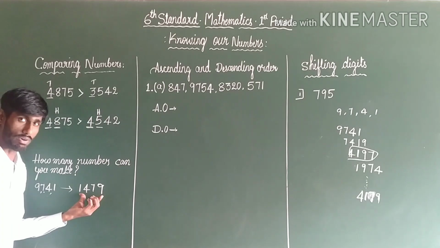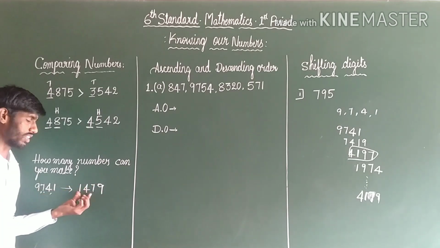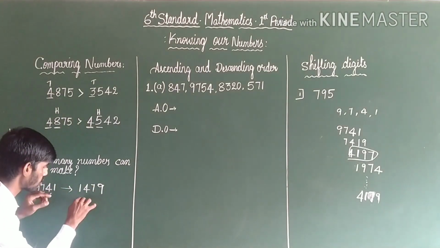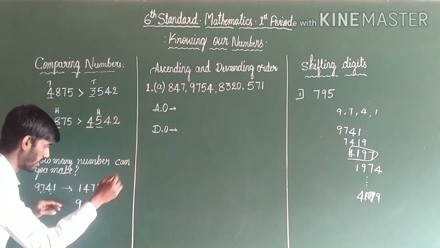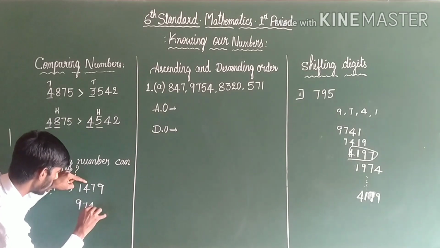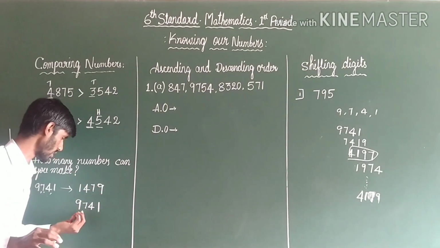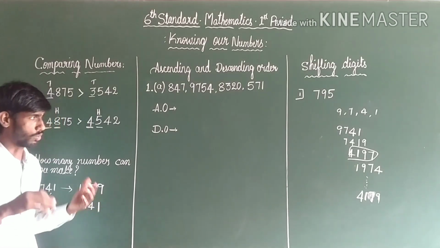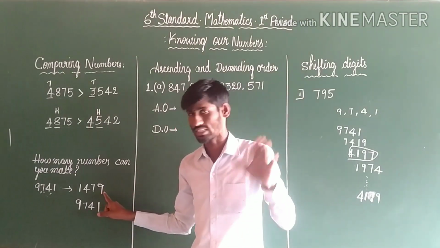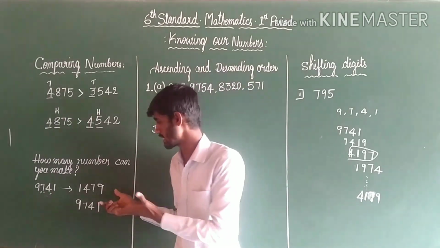So, the smaller number with the help of 9741 is 1479. For the bigger number, arrange the bigger digit to the smaller digit: 9, next is 7, next digit is 4, next digit is 1. So we got the bigger number 9741. You may form many numbers. Finally, ascending order, descending order. If you concentrate on ascending order and descending order, we will get this type of numbers.